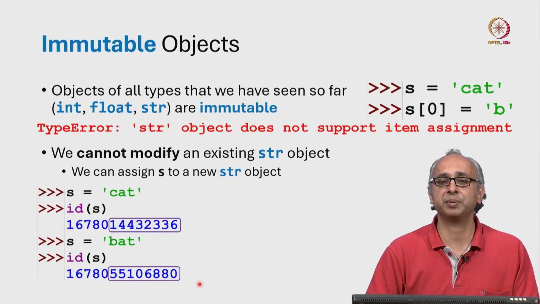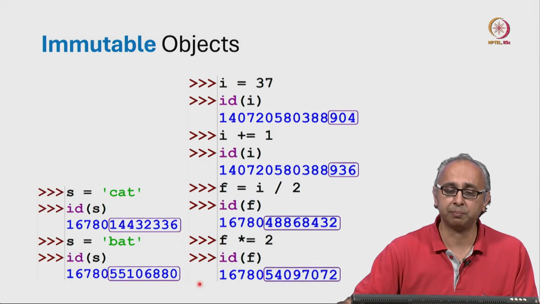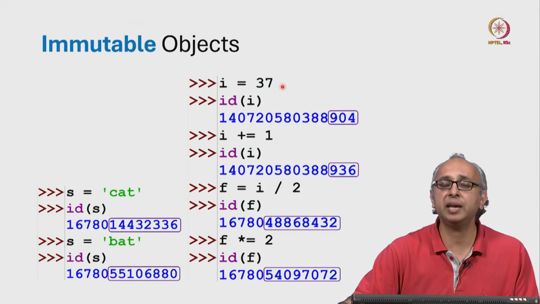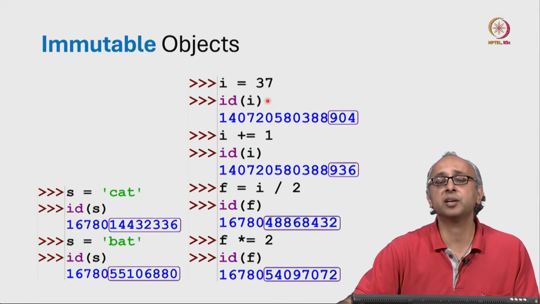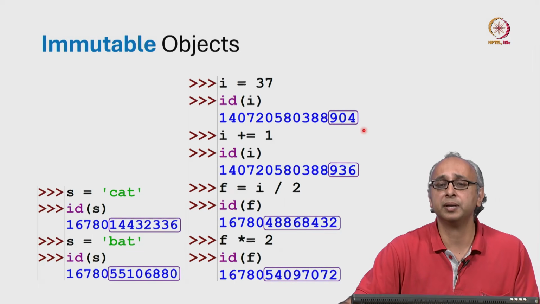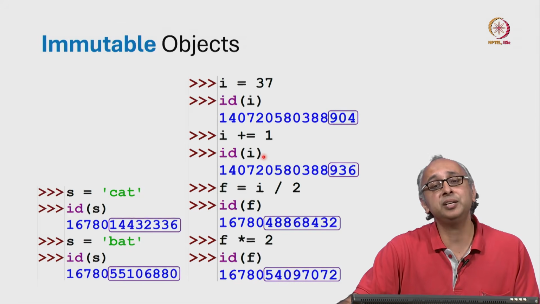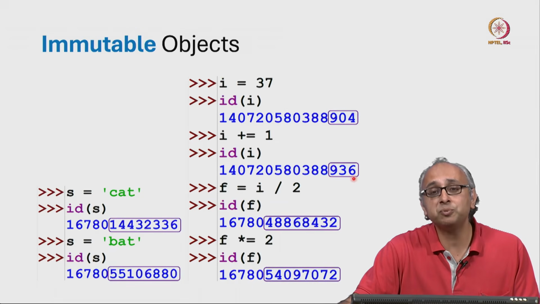Exactly the same thing happens when you deal with integers or floats, as this example shows. I have an integer i initialized to 37. I ask what is the id of that integer object. I get some super long number. It ends with 904. Now I increase the value of i by 1, i += 1. I say what is the id of i now? It's a different object.